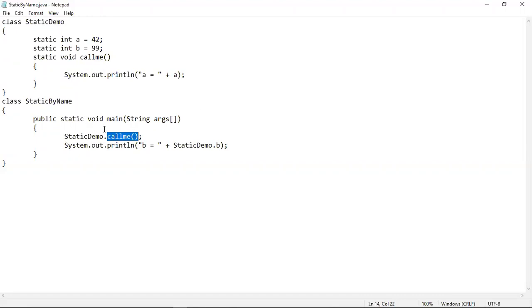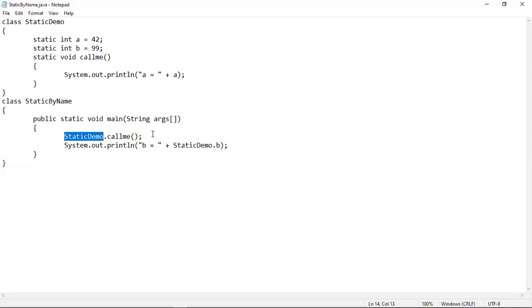What you have to do is that in order to call this callme method, you have to use the class name. Whenever you are doing it inside the same class, if the method is being called from another static method, then you don't need to create any object. But whenever you are doing it in different classes, you have to call one static method from inside another static method using the class name. As you all know, a static method can only call other static methods. So main is a static method. It can easily call this callme method, which is also a static method. And in order to call it, you don't need to create any object. You just have to use the class name.